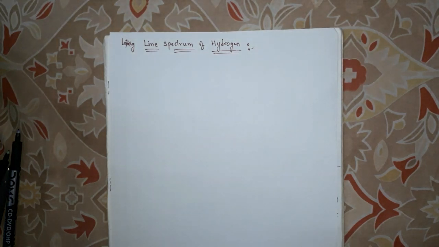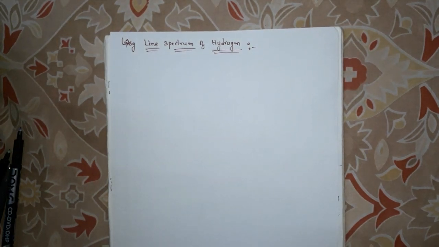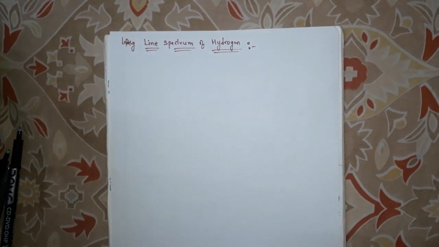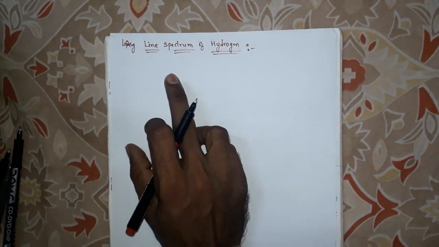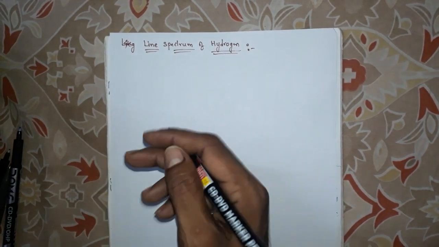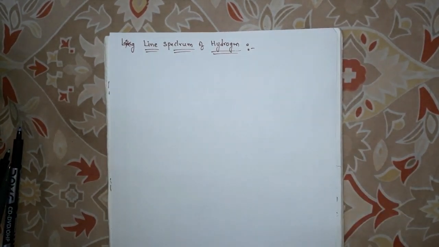Good morning everyone. So today our topic is line spectrum of hydrogen. In the previous class we have completed atomic spectrum, that is emission spectra, absorption spectra, line spectra. These all things we already discussed in the previous class. So today in this class we will discuss line spectrum of hydrogen atom.